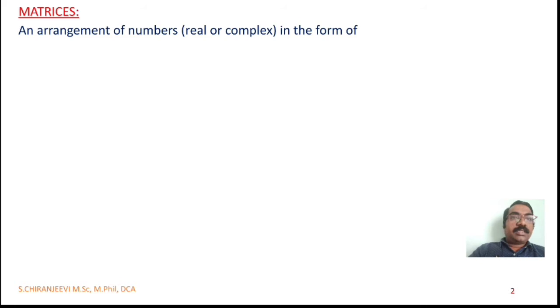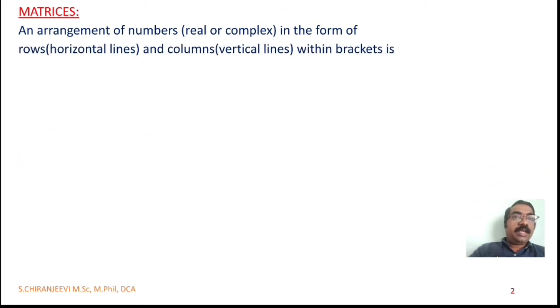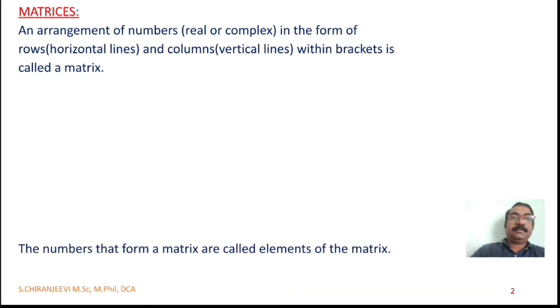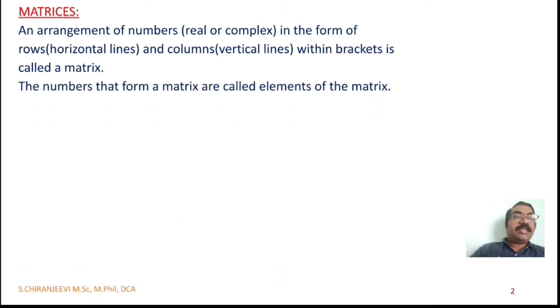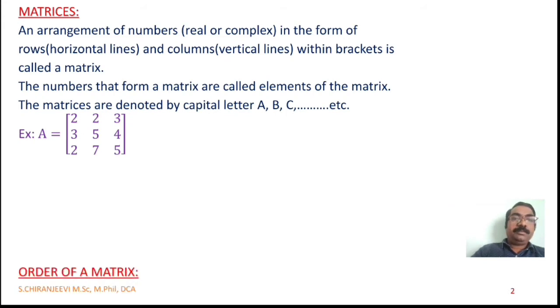An arrangement of numbers, real or complex, in the form of rows, which are horizontal lines, and columns, vertical lines, within brackets, is called a matrix. The numbers that form a matrix are called elements of the matrix. The matrices are denoted by capital letters A, B, C, etc. Example: A equal to, in brackets, the numbers 2, 2, 3, 3, 5, 4, 2, 7, 5.